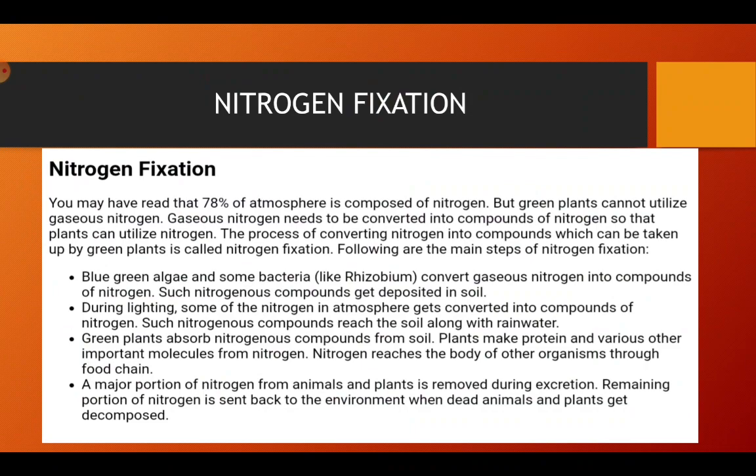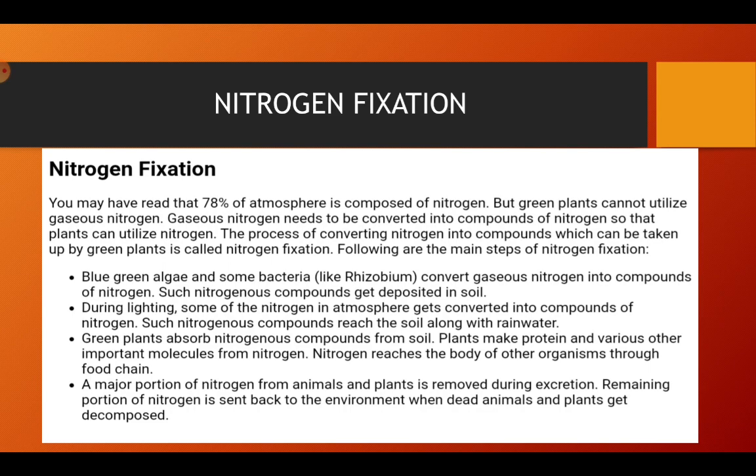Now let's discuss nitrogen fixation. You may have read that 78% of the atmosphere is composed of nitrogen, but green plants cannot utilize the gaseous nitrogen. Gaseous nitrogen needs to be converted into compounds of nitrogen so that plants can utilize it. Although our atmosphere has 78% nitrogen, we cannot use that nitrogen, neither can plants. But plants need oxygen and nitrogen also, so they obtain that nitrogen in the form of compounds.